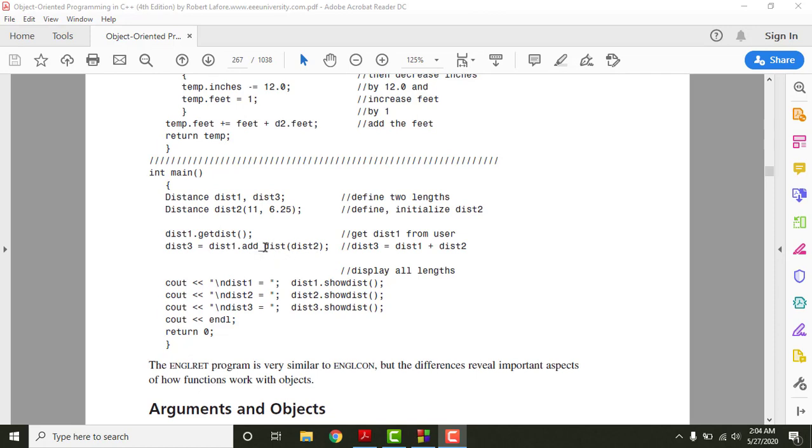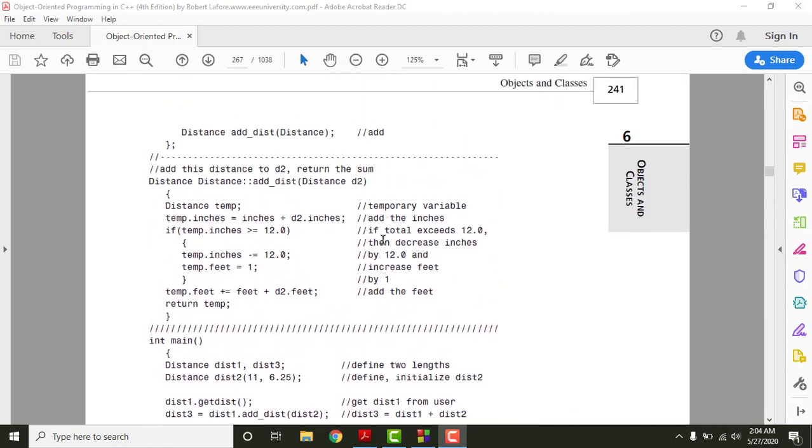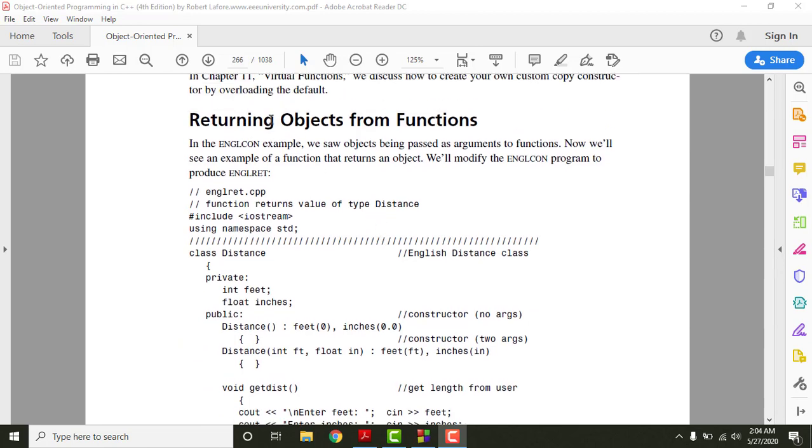Whenever you call the function, you need to give the argument, depending upon how many arguments are in the function definition. If there's one argument in the definition, it simply means we can only assign one argument to that function. So technically these two objects are getting added, and then the result is being stored in this object here. The topic was, can we return objects from a function? The answer is yes, we can return objects from a function, and we can also give objects as an argument to a function. That was the idea behind this.